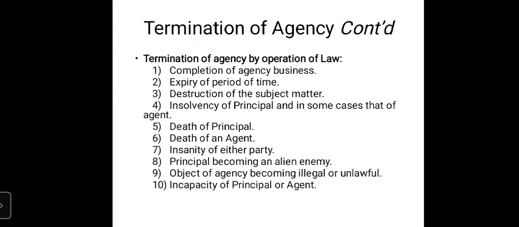Next one, insanity of either party. दोनों में से एक पार्टी, either the principal or the agent, if they become, either party becomes insane, of unsound mind, then the contract of agency between these two parties is automatically terminated by operation of law, because the law says that the contract remains valid only if both the parties are of sound mind.